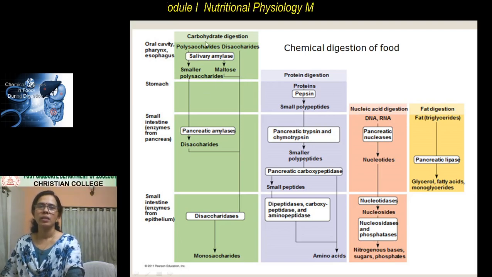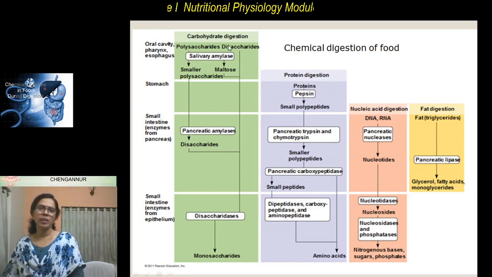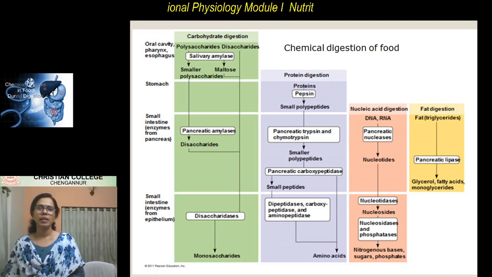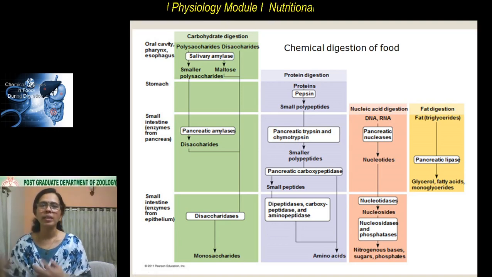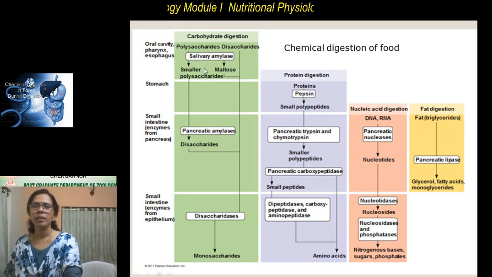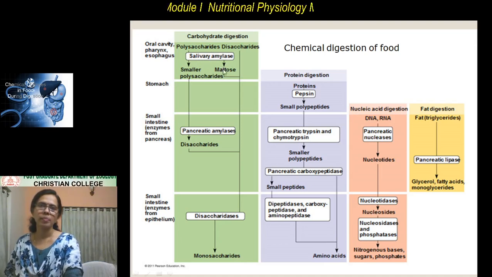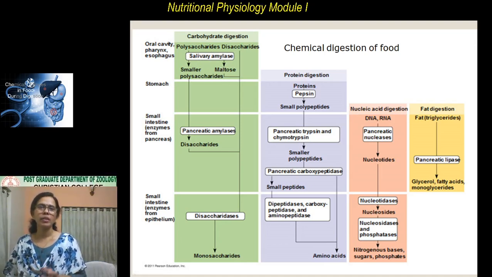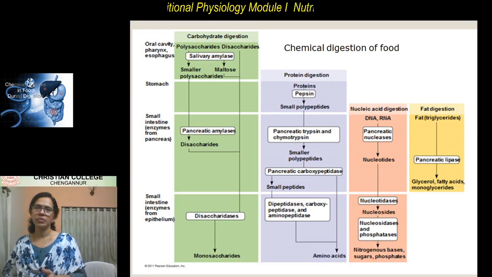So first, carbohydrate digestion. The carbohydrates, chemically, as we discussed, are complex polysaccharides. These polysaccharides are digested by the enzyme amylase. So amylase is the enzyme which digests carbohydrates.